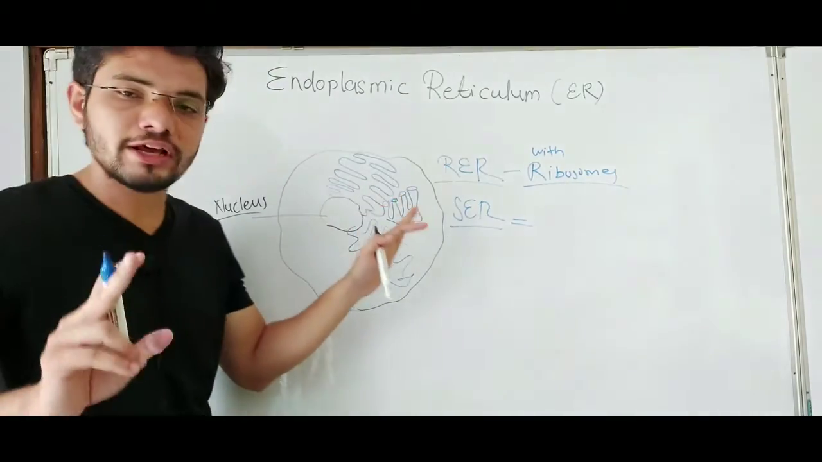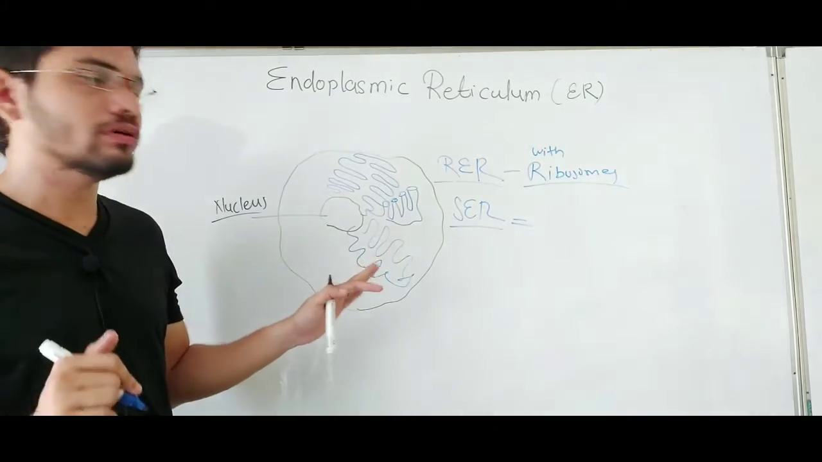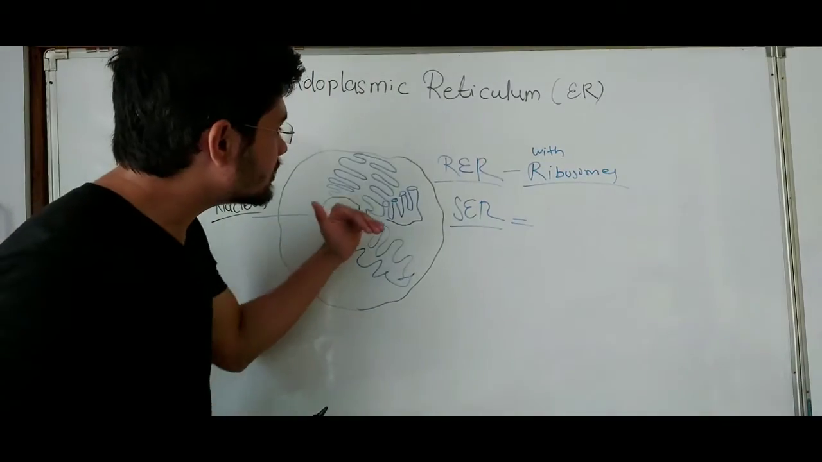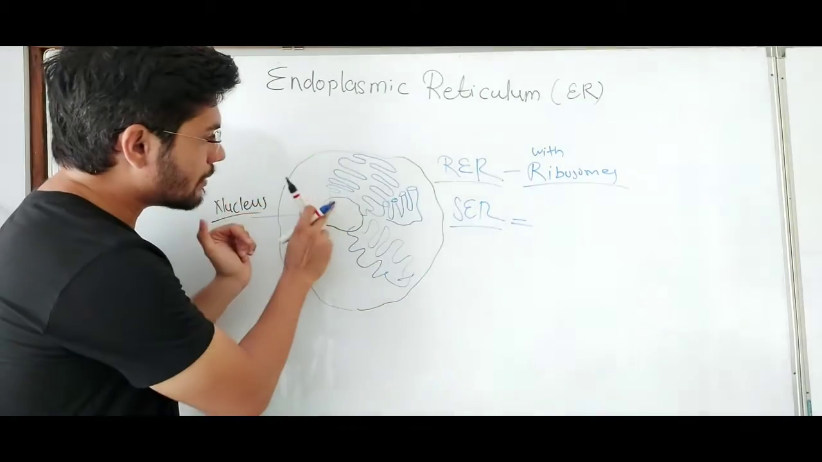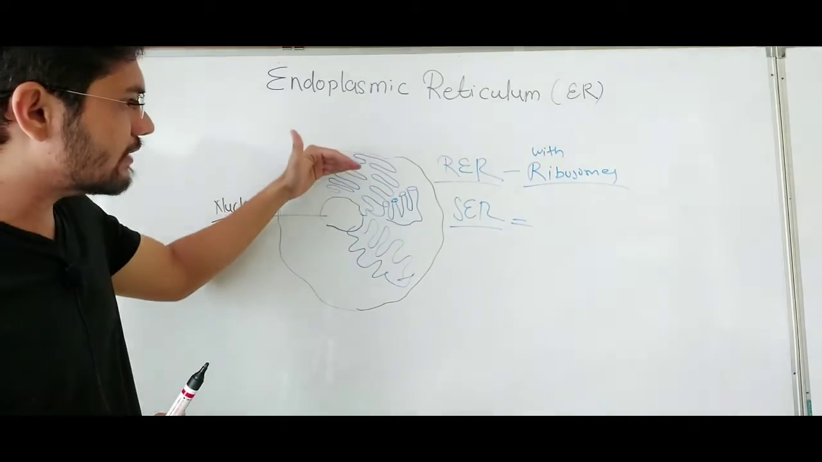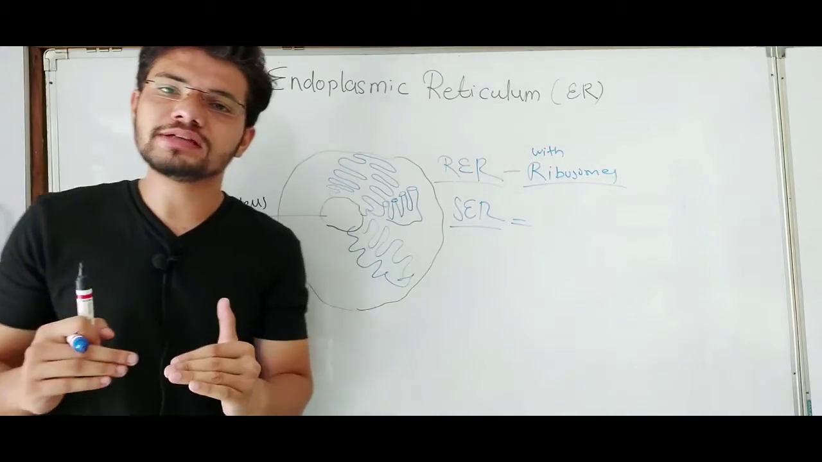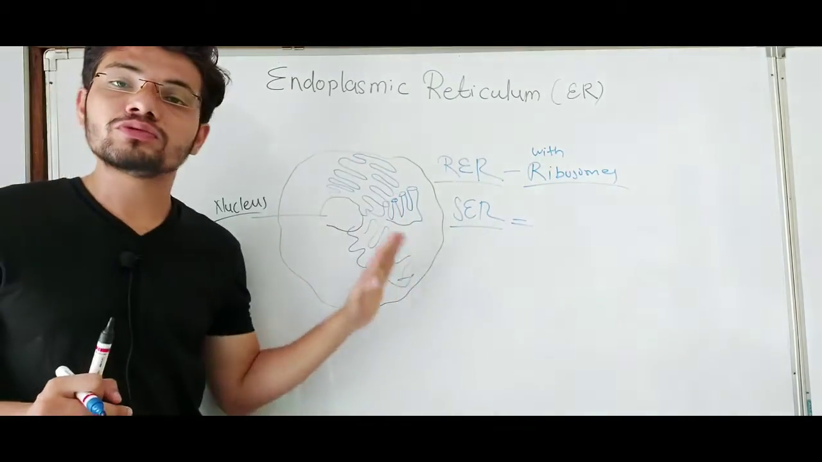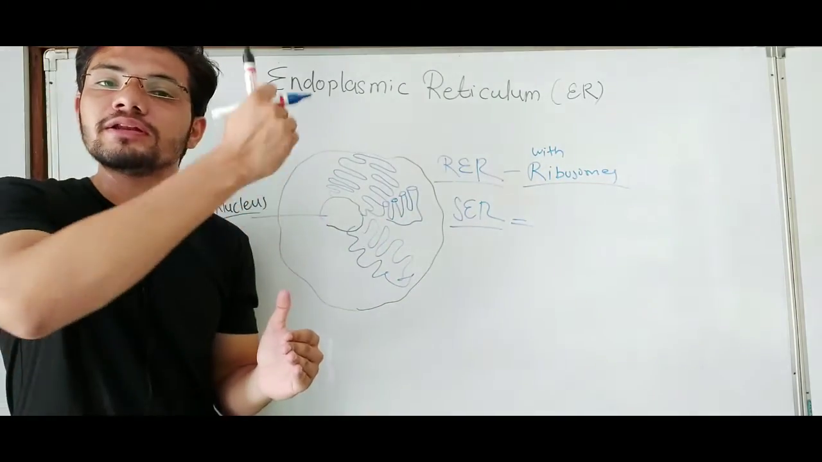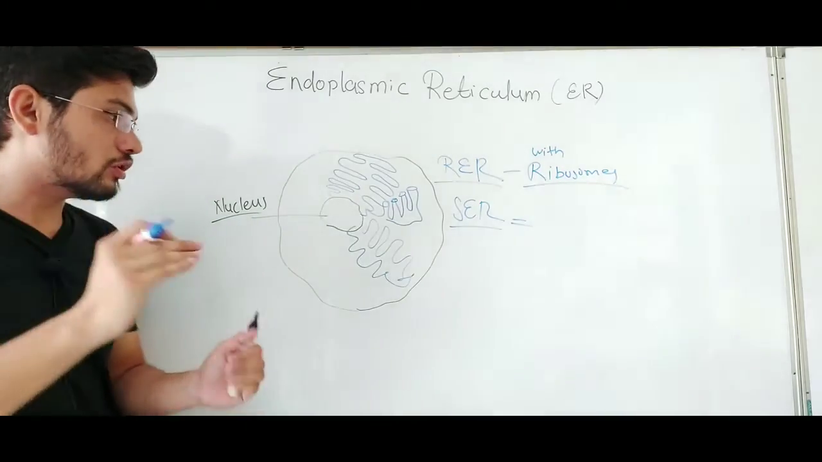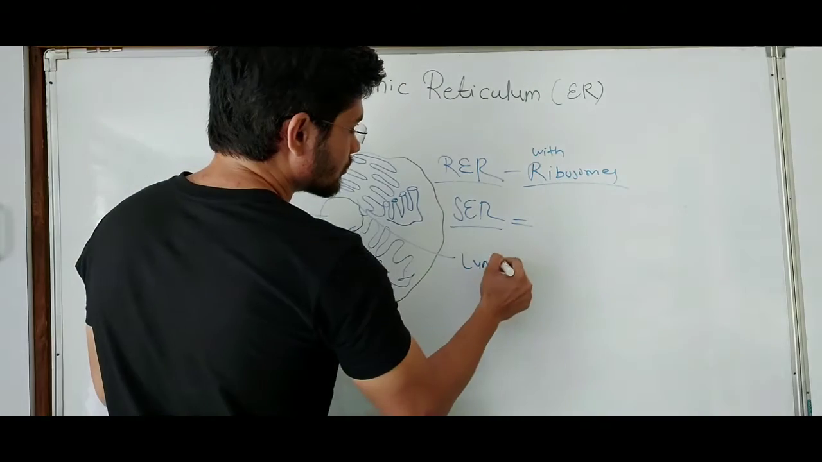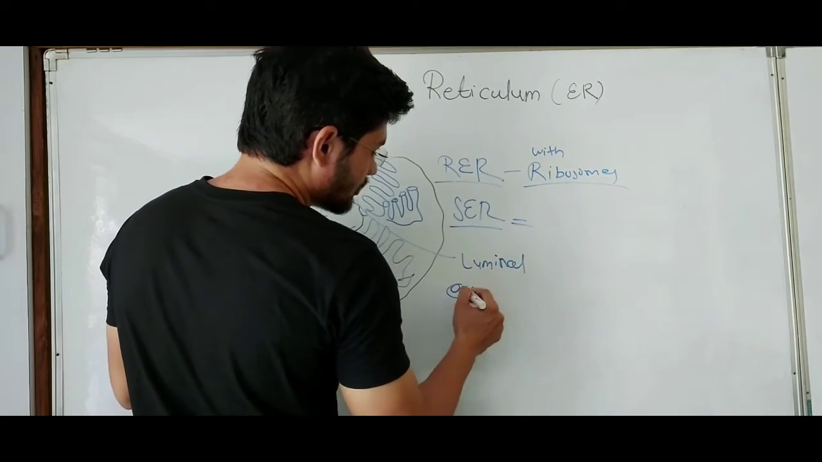So basically they are of two types, RER, rough endoplasmic reticulum, and SER, smooth endoplasmic reticulum, and they are spread throughout the cytoplasm from the nuclear membrane to the plasma membrane. Sometimes it can end in the middle of the cytoplasm, but sometimes they are spread throughout the cytoplasm. That's why they can divide the intracellular space into two compartments: luminal and extraluminal.